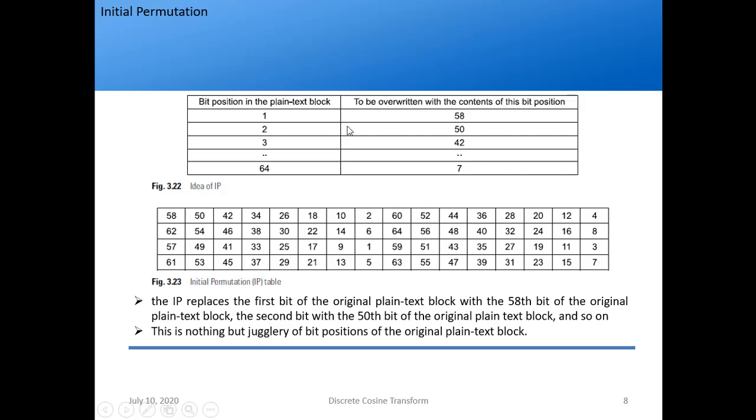Remember, you don't have to memorize these 2 tables. There is no need to draw these 2 tables. What you can just say is that in the initial permutation, based on the standard initial permutation table, permutation is performed on the 64-bit plain text.